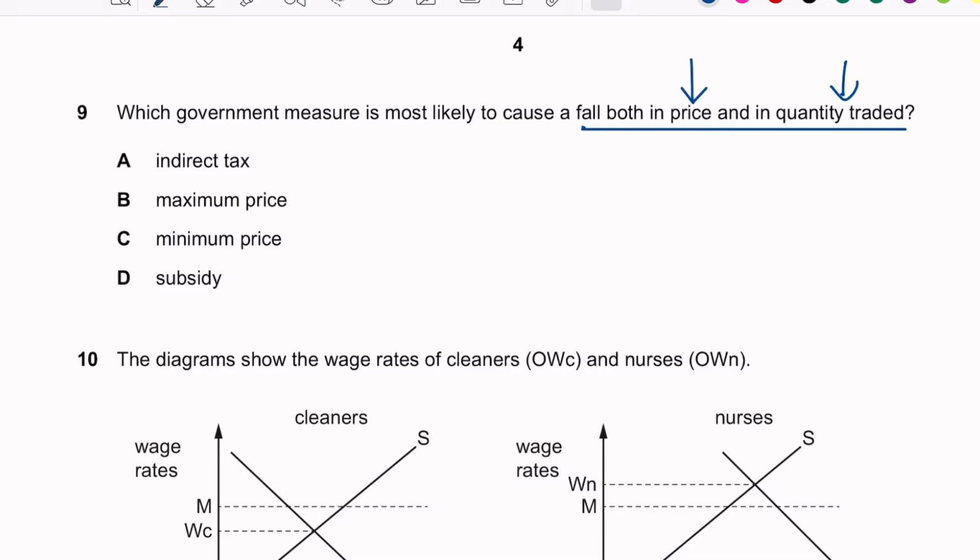Let's start with the indirect tax, we draw it out here. When we impose the indirect tax, the supply curve will move to the left because suppliers have less incentive to produce the goods.